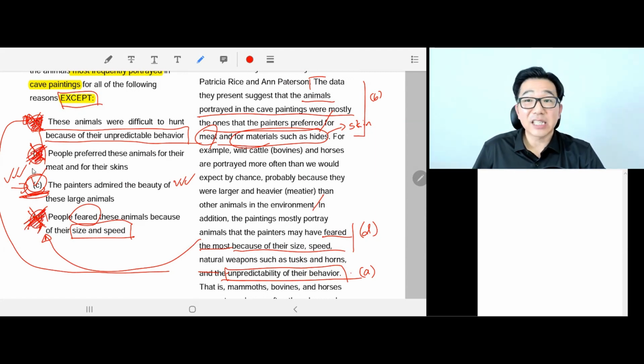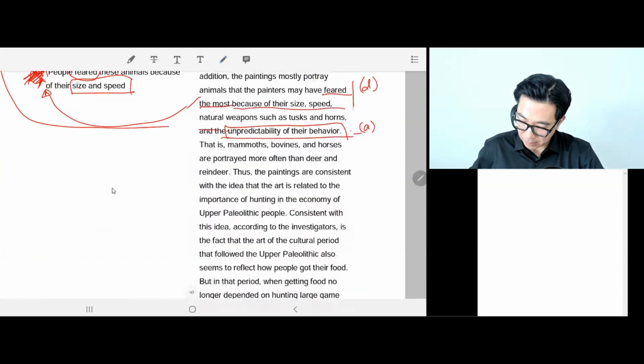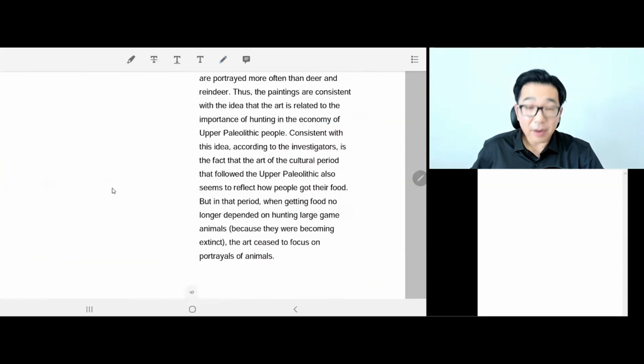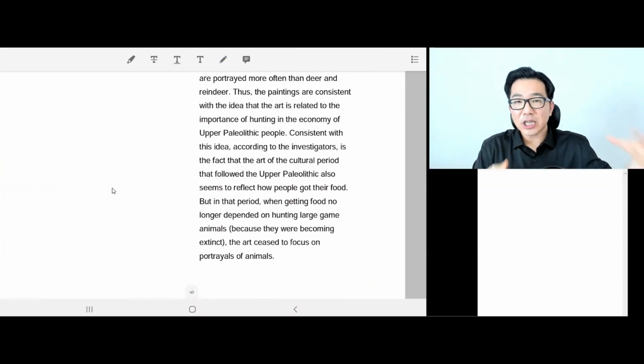So the answer is C. And nowhere in the passage does it mention the painters drew these animals because they looked beautiful. I guess we could read the rest of the paragraph, but we won't because this is a lecture of answer and explanation, and hopefully you had a chance to solve these questions by yourself.